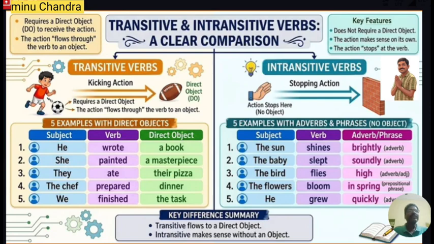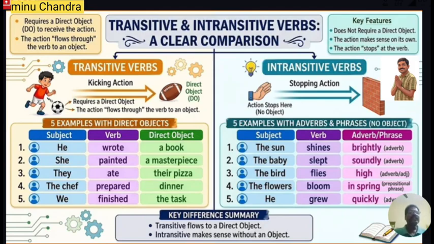Similarly, they ate their pizza. So what did they eat? They ate their pizza. So pizza is a noun phrase and also a direct object. Similarly, the chef prepared dinner. What did the chef prepare? Dinner. So dinner is a food item which is a direct object. Similarly, we finished the task. The task is a noun phrase and also a direct object that came after the word finished. Therefore, finished is a transitive verb.